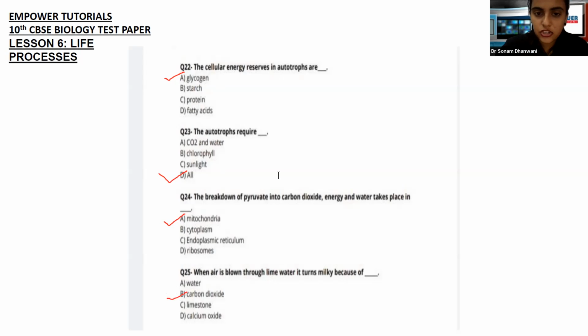Now I'll tell you the reaction to this. I'll write it here, okay? So the reaction to this is Ca(OH)2, which is calcium hydroxide, okay? Calcium hydroxide is reacting with the CO2 gas that we have exhaled, and it is giving out. What is it going to give out?